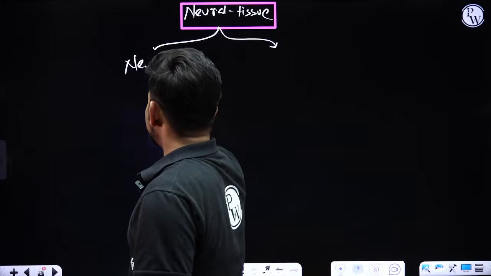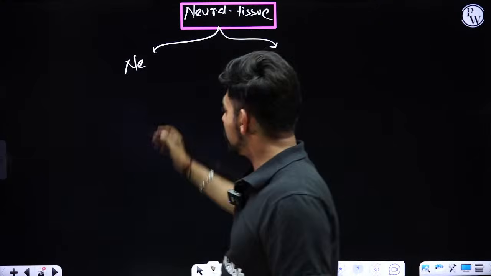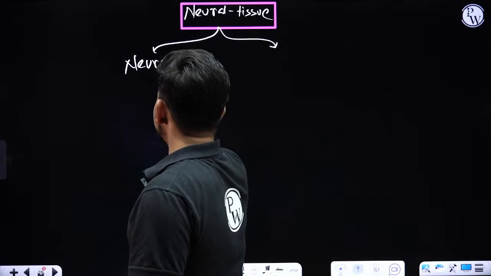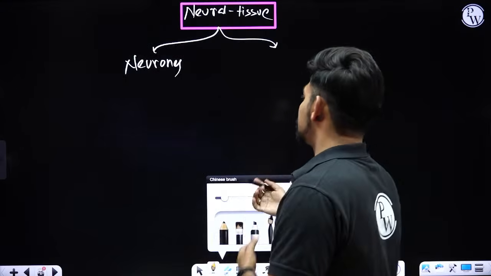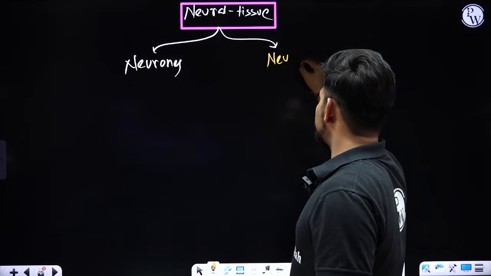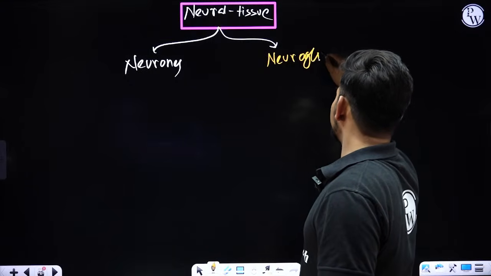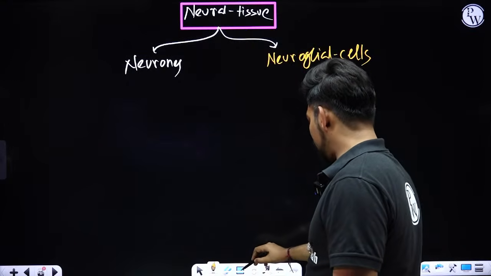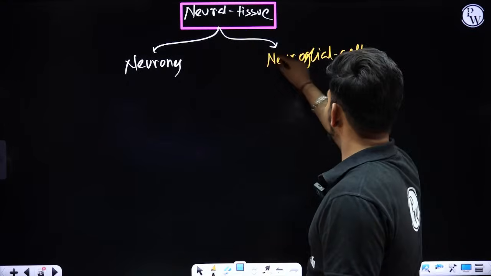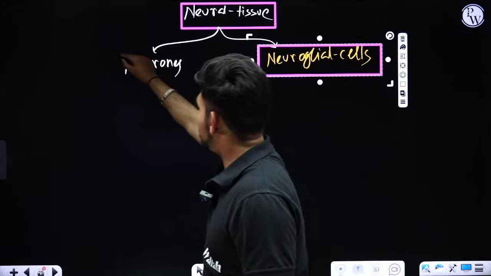One, the structural and functional unit of nervous system, that is neurons. And the second kind of cells, we call them neuroglial cells. So these two are the components of neural tissue, neuroglial cells and neurons.